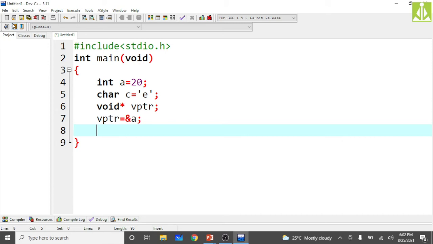If it is not a void pointer and it is an integer pointer, then how do we do it? First I will print using a, a simple statement, using the variable. That is printf percent d comma a. Like this we are printing the a value.